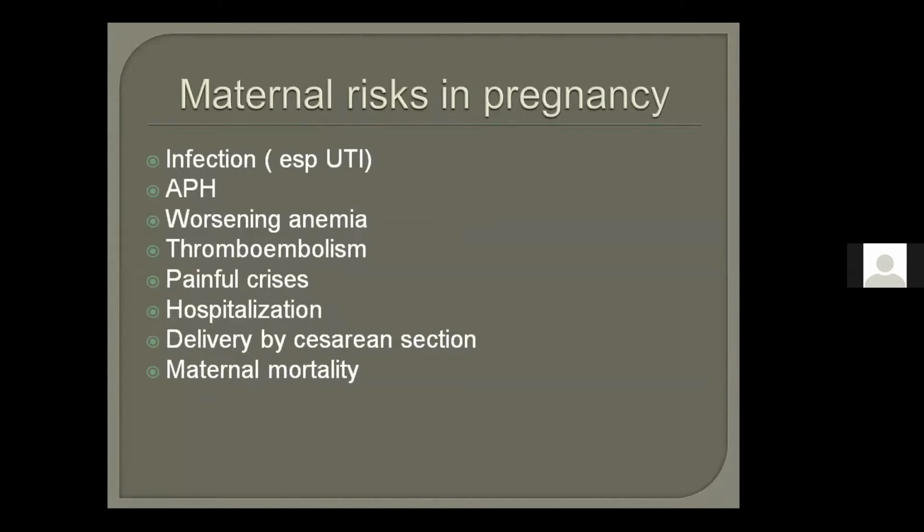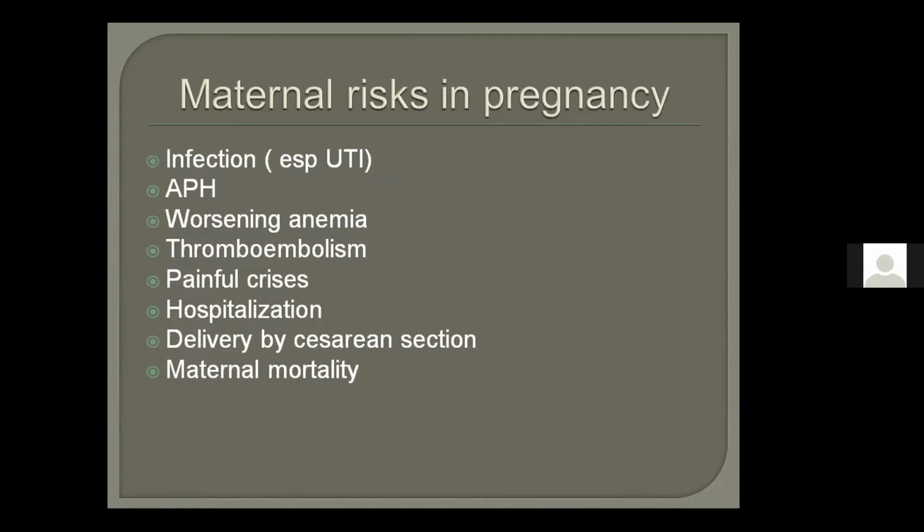Infection, and what can infection cause? Infection can lead to abruption or bleeding. It's just a way to remember. Not necessarily, APH can be due to hemolytic anemia or any other cause, but infection, APH. And if there is an APH, there will be a blood loss. Then what will it cause? It will cause anemia. There is already anemia, so it is called worsening of anemia.